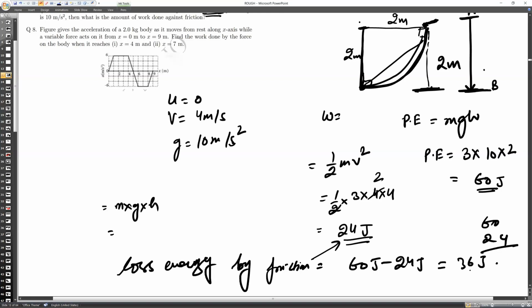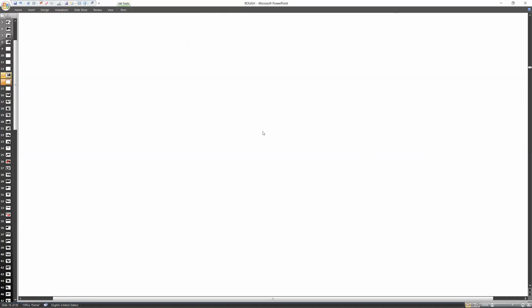So what we understood in this question is simple. There are two laws that we have studied: potential energy is independent of the path taken.